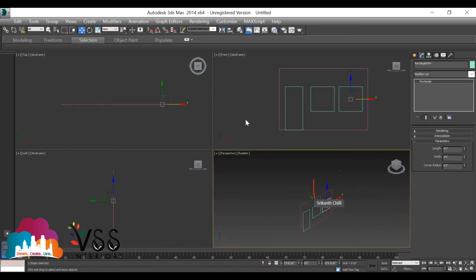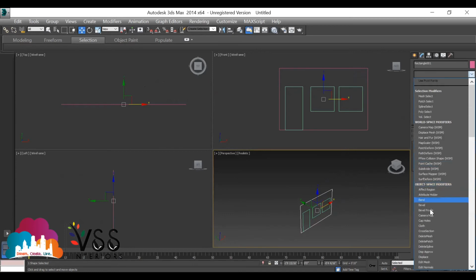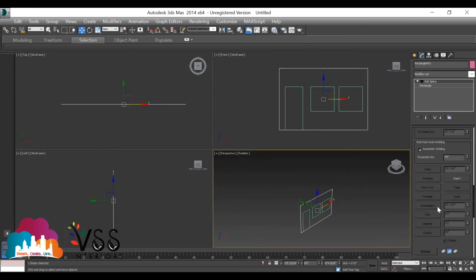Select the outer wall first. See, all the objects are rectangles here. Do you have any modification options here? Like line में क्या क्या है? You will be having vertex, segments and spline. But you don't have all those options for this rectangle. What you have to do to get all those modifications? Go to modifier, edit spline. Choose edit spline. And then attach all the objects.